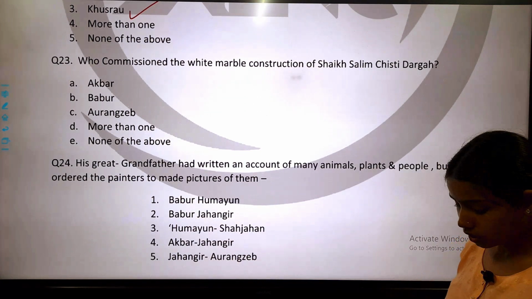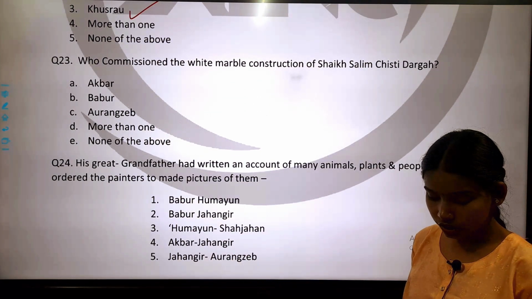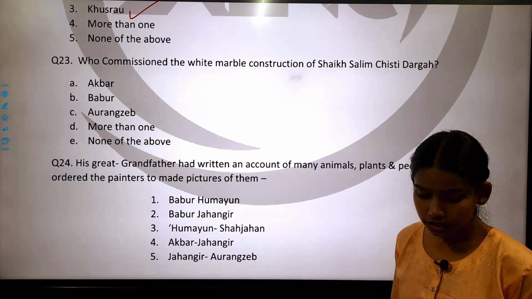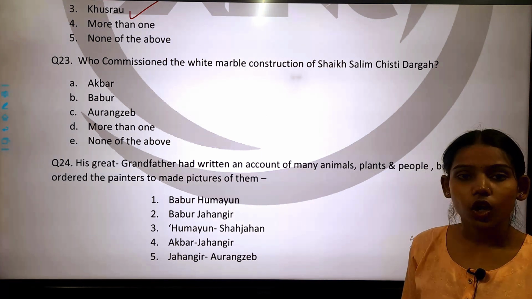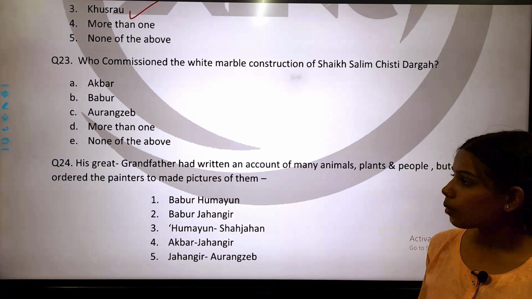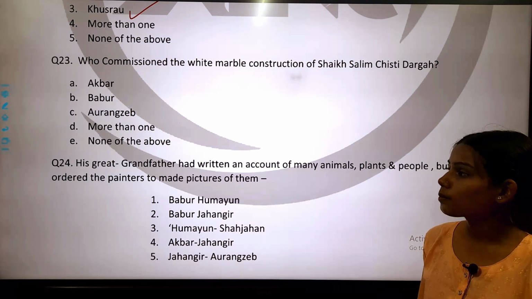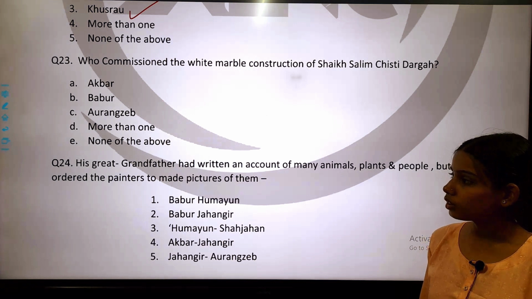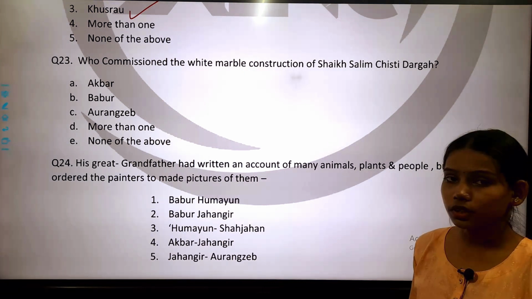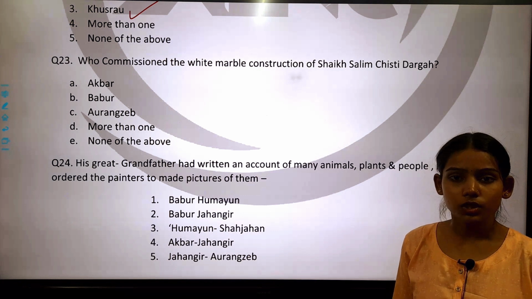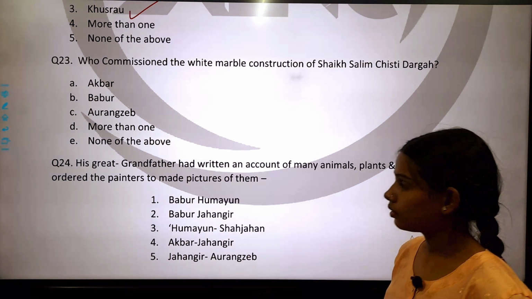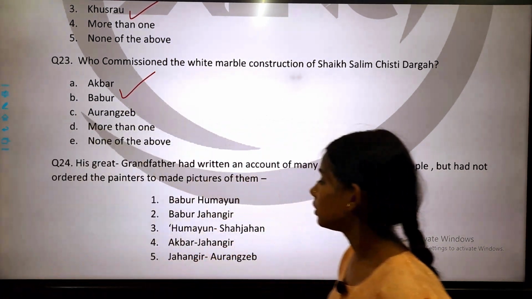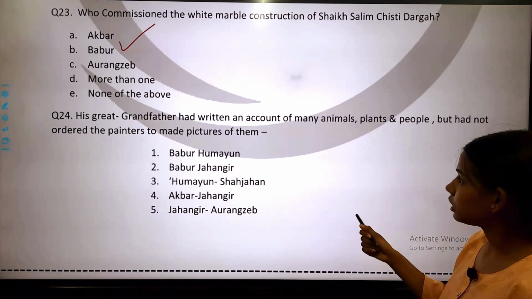Question number 23 is, who commissioned the white marble construction of Sheikh Salim Chishti Dargah? Option A is Akbar. Option B is Babur. Option C is Aurangzeb. Option D is more than one. And option E is none of the above. So the correct answer of this question is option A, Akbar. So option A is correct. Now come to the next question, question number 25.